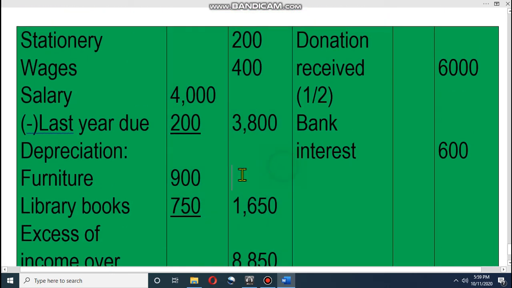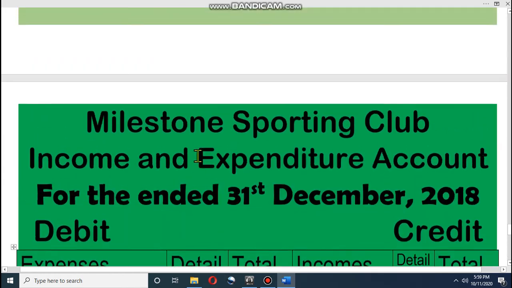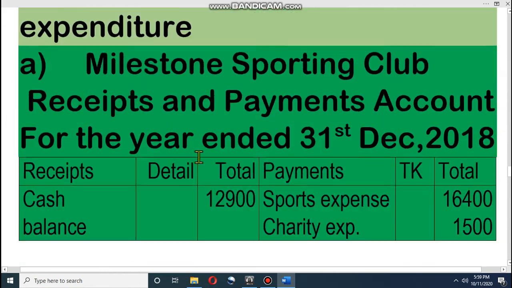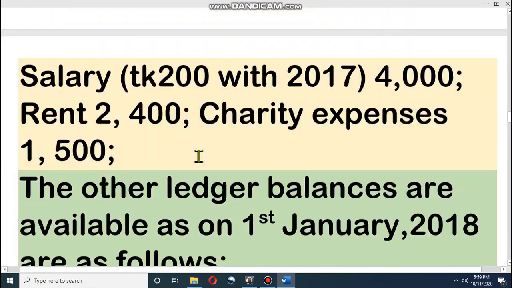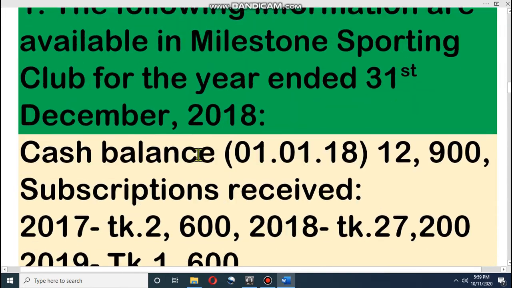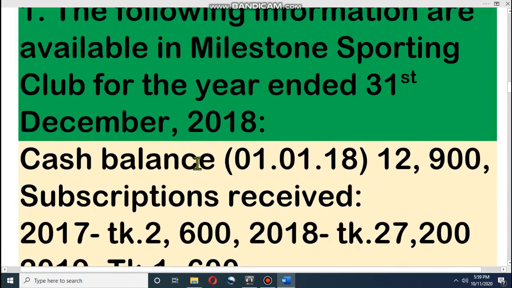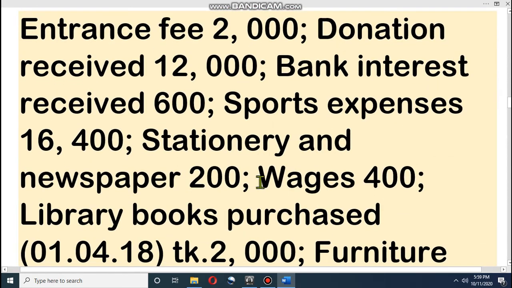Dear student, now two important items: depreciation of furniture and depreciation of library books. I would like to show it. If you take your calculator, you can easily do it. I know all of you know this, but again I would like to say how you will calculate the depreciation. Look at furniture. The value of furniture is given here.